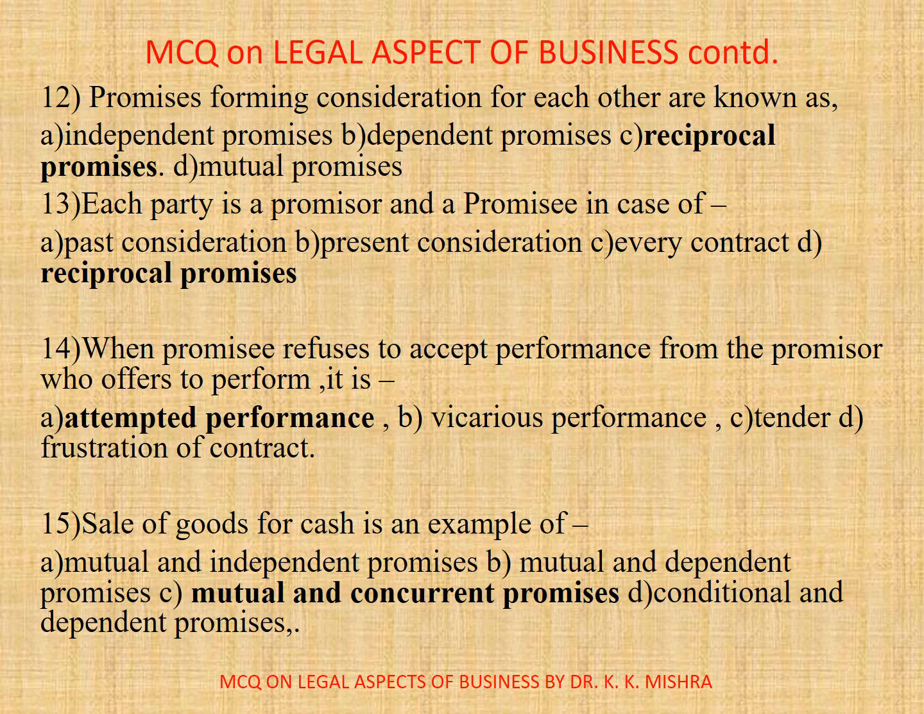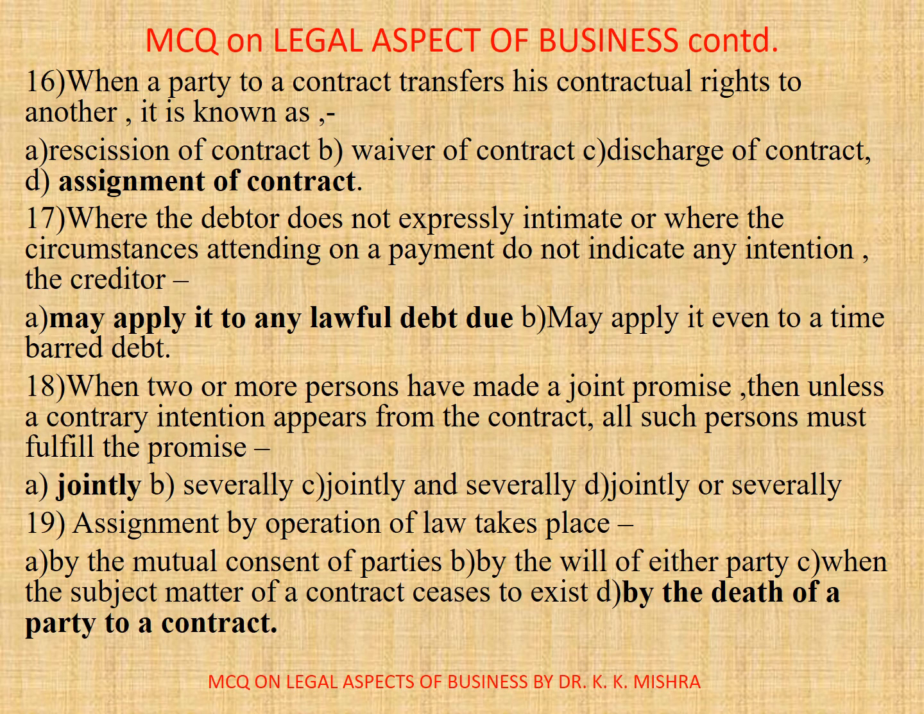Question number 15. Sale of goods for cash is an example of, options are: A. Mutual and independent promises, B. Mutual and dependent promises, C. Mutual and concurrent promises, D. Conditional and dependent promises. Correct option is C. Mutual and concurrent promises. 16. When a party to a contract transfers his contractual rights to another, it is known as, here correct option is D. Assignment of contract. I am not reading out the options for the time constraint so the video is not prolonged. So correct option is D in this case.